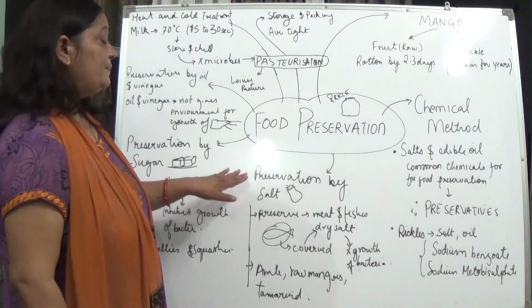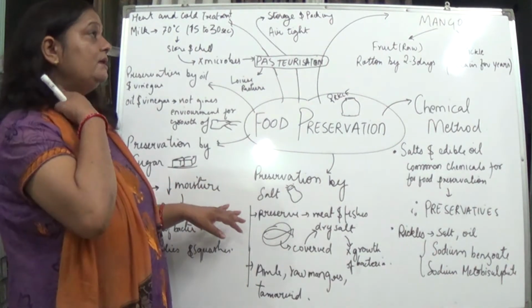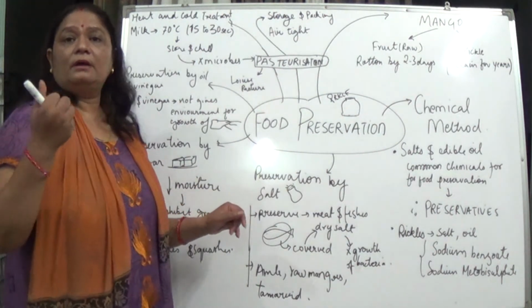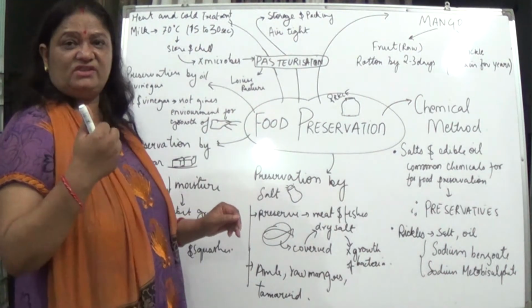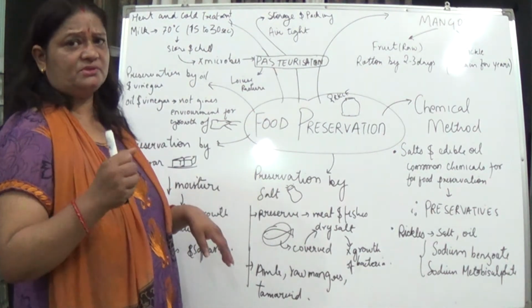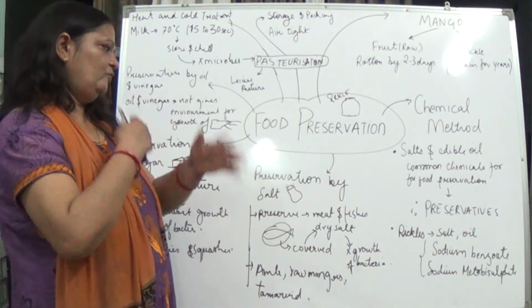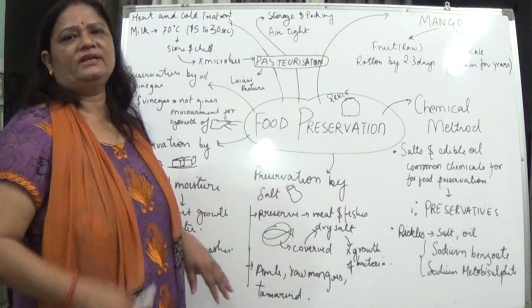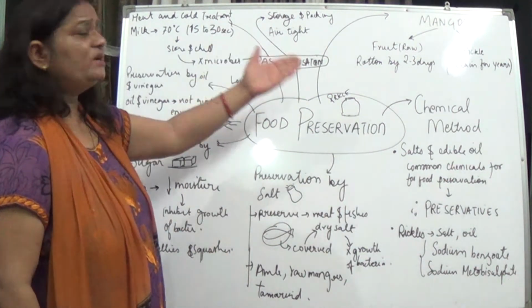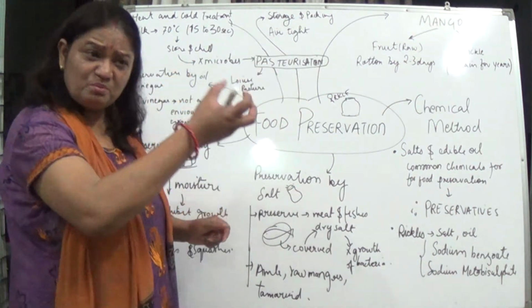Now, next, preservation by salt. Suppose there is meat or fish. How is it cooked? First of all, it is washed properly, and then salt is added. I have told you why. What is the function of this salt? It removes the moisture.